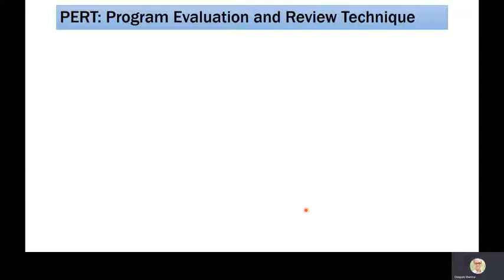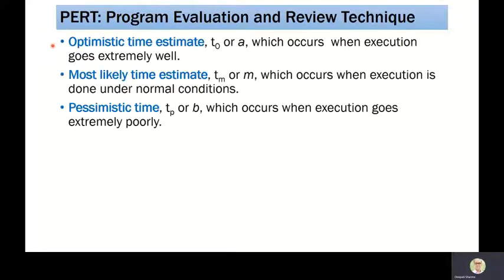That delay we can couple with a resource problem, or some political, geographical or environmental issues. There could be some delay in some of the activities, and because of that the time which we have estimated can change. So PERT is going to consider this uncertainty in the network. When we consider PERT, we actually look for three times.